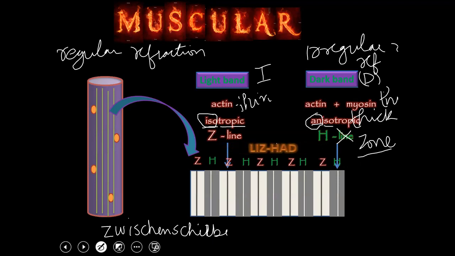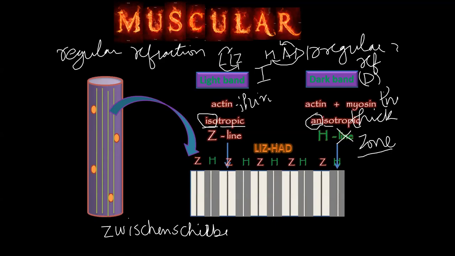The acronym for remembering is LIZ HAD. What is it telling me? Light band is isotropic, dark band is anisotropic. Light band has Z line, dark band has H zone. This is how it would look.